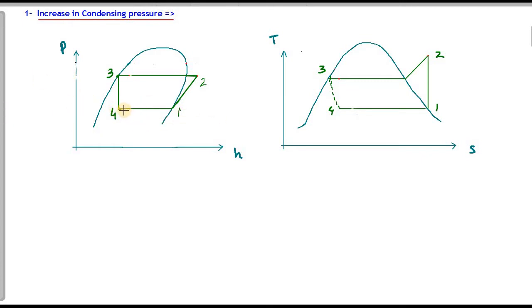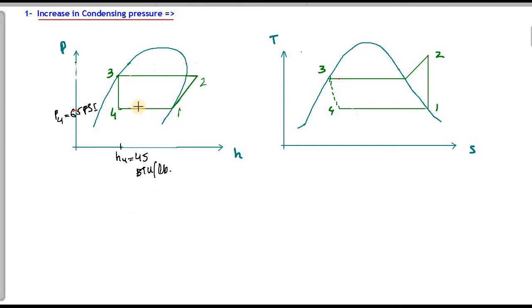Let's see. The suction pressure of R22 is P4, and it will be equal to 65 psi. On the enthalpy chart, the value of H4 will be 45 BTU per pound.